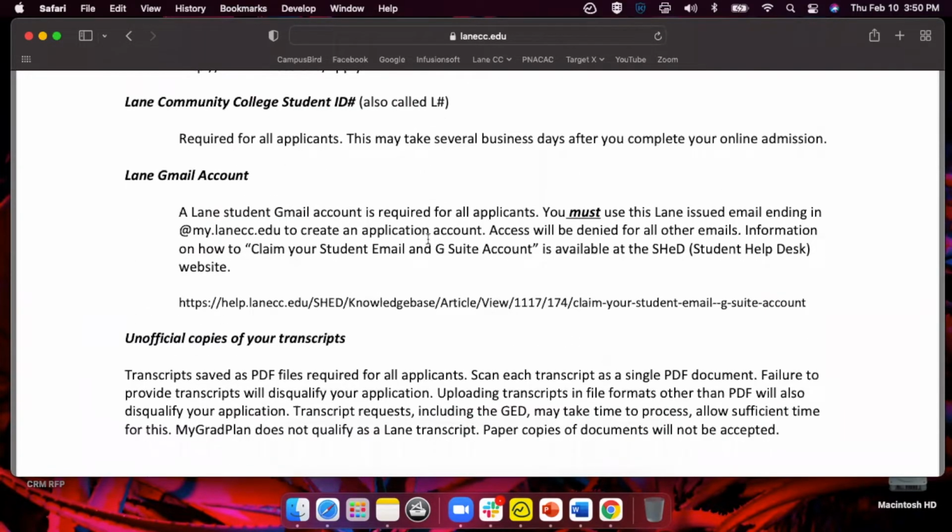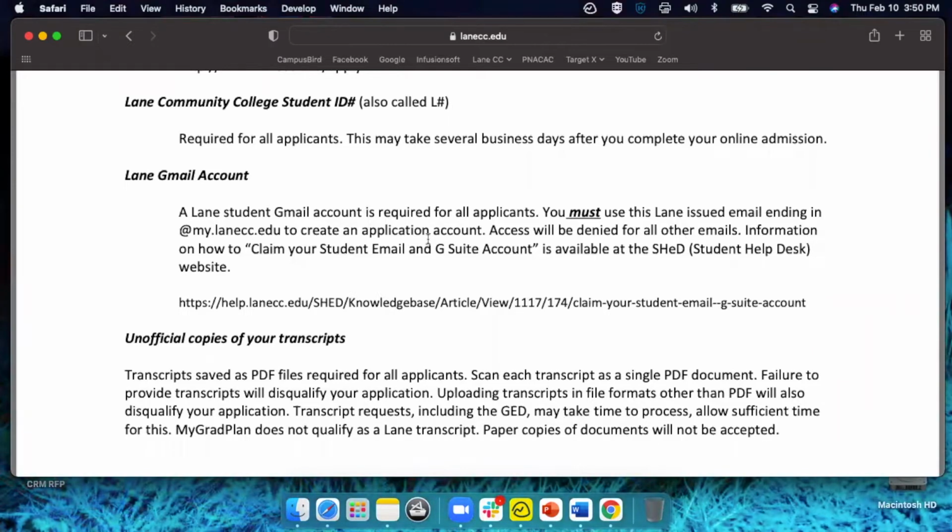Then you're going to be asked to claim your Gmail Suite account. If you're a Gmail user, it's going to look very familiar. It basically looks like a Gmail account, except that it's branded by Lane. And it's the email that you would want to use to communicate with us for any questions related to scholarships, admissions, financial aid, for example, or anything related to college business. Your Lane email is what you would want to use to communicate with us. So you want to make sure as soon as you claim it, that you write down the information somewhere, keep it somewhere, memorize it.